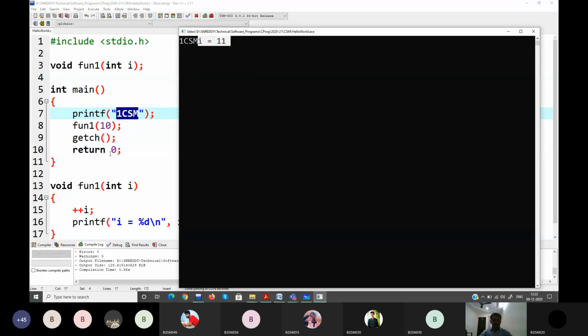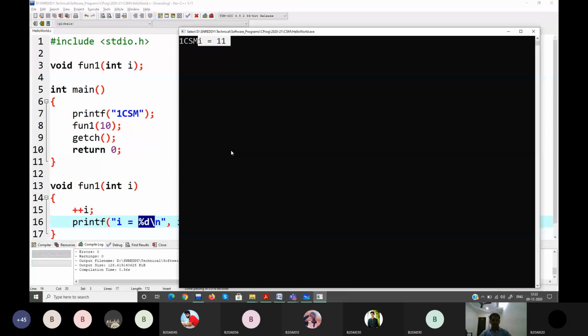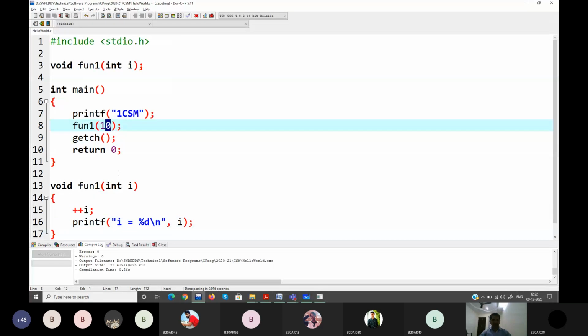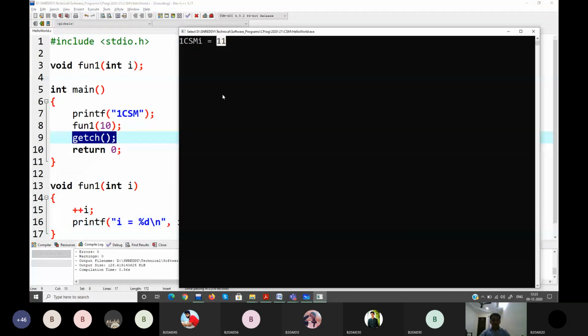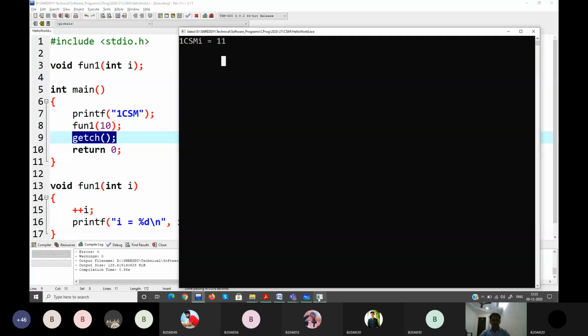As there is no new line, I is equal to 10. Actually after I you have a space, then equal to, then a space, then the value of the integer. See, I, space, equal, space, then the value. I told you, you sent 10 to it. The 10 is stored inside this. That is incremented by 1, so 10 becomes 11. That 11 you print. So it came back and it is waiting here. It is waiting for you to enter something. Yeah, it is trying to execute, so you enter something.